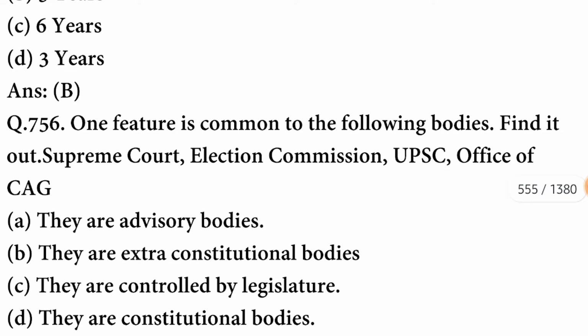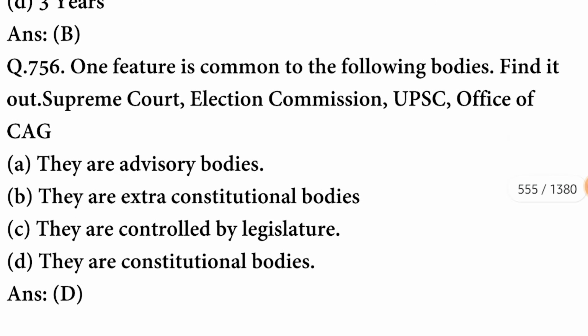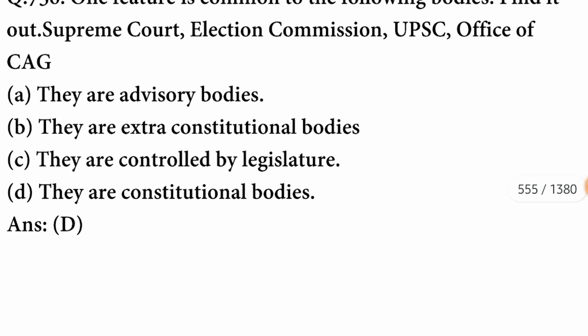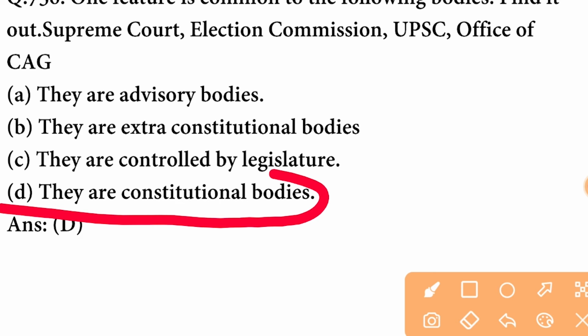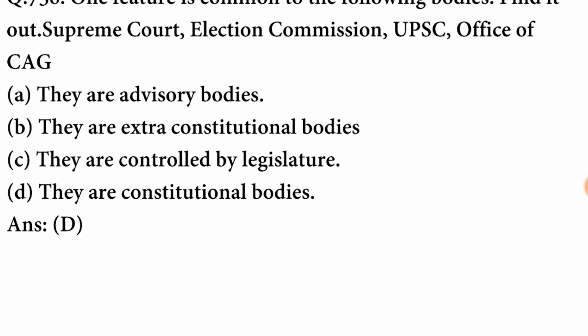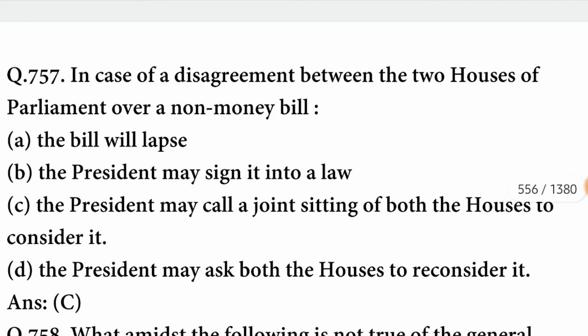One feature is common to the following bodies. Find it out: Supreme Court, Election Commission, UPSC, Office of the CAG. The feature is that they are constitutional bodies. The option is correct. In case of disagreement between the two houses of Parliament over a non-money bill, the President may call a joint sitting of both the houses to consider it.